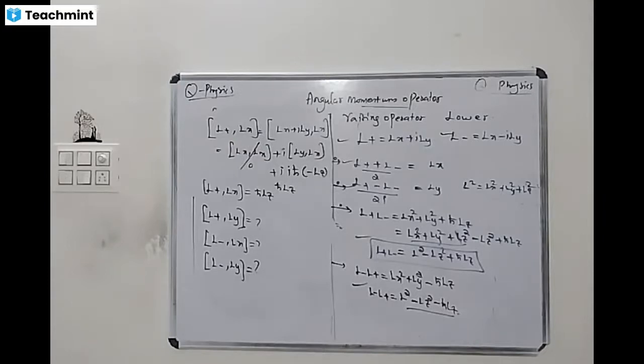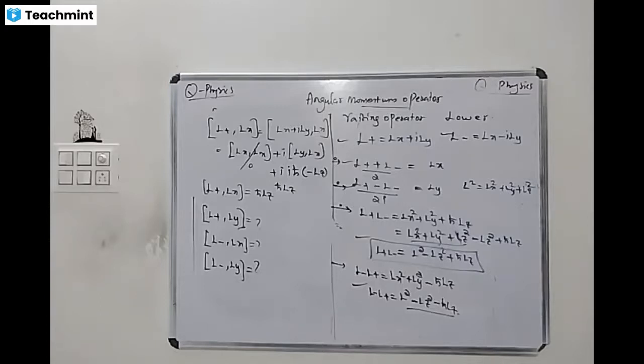Yes ma'am, the 6 formulas. L plus is equal to Lx plus i Ly, L minus is equal to Lx minus i Ly. Lx is equal to L plus plus L minus by 2, Ly is equal to L plus minus L minus by 2i. Then the commutation of L plus and Lx is equal to plus h cross Lz.